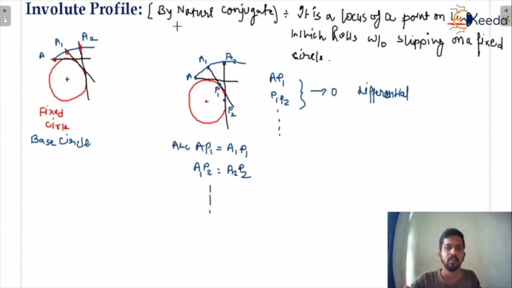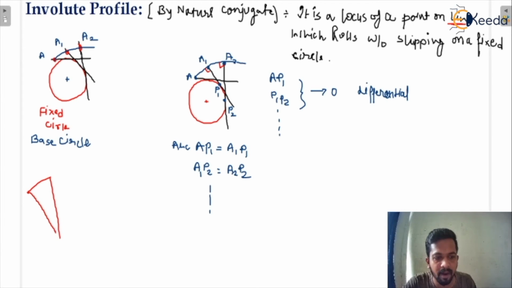Similar like that, I'm going to consider a small part of that profile. That is like that. This would be perpendicular. When you draw the tangent to the base circle, that would be the perpendicular line. This would be the perpendicular, and that would be the perpendicular. So I'm going to consider that random small part, that is the involute profile. Here I have drawn that is A, that is A1, and that is P1.